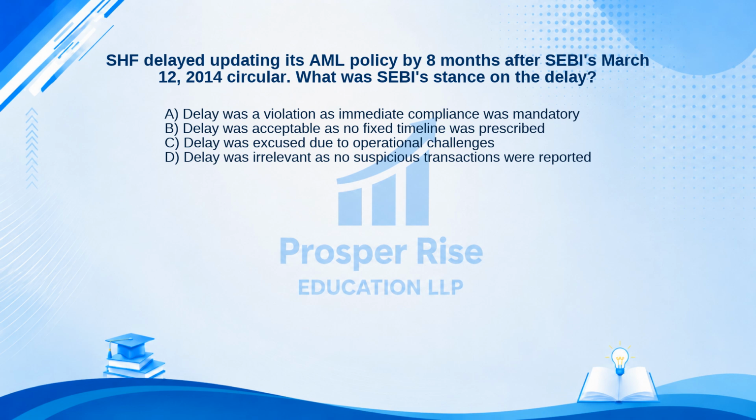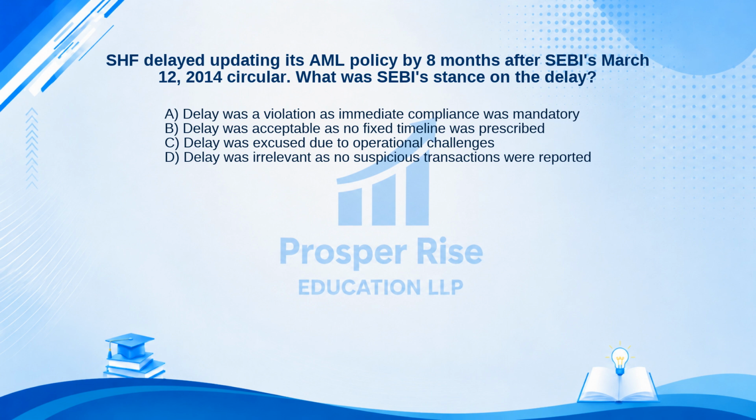Delay was a violation as immediate compliance was mandatory. B. Delay was acceptable as no fixed timeline was prescribed. C. Delay was excused due to operational challenges. Or D. Delay was irrelevant as no suspicious transactions were reported. Take a moment to pause the video and decide.